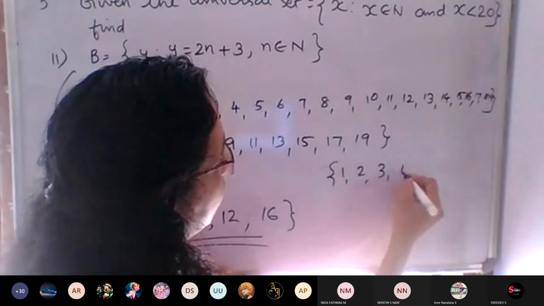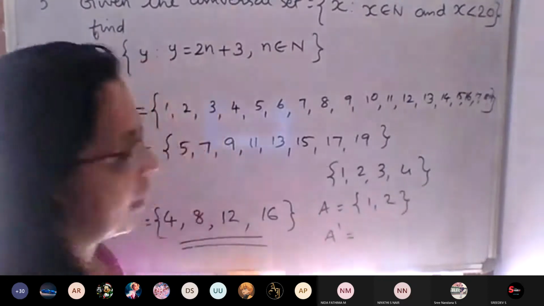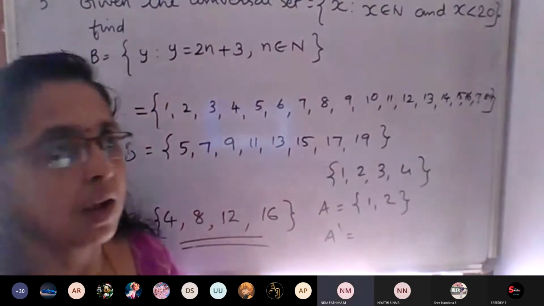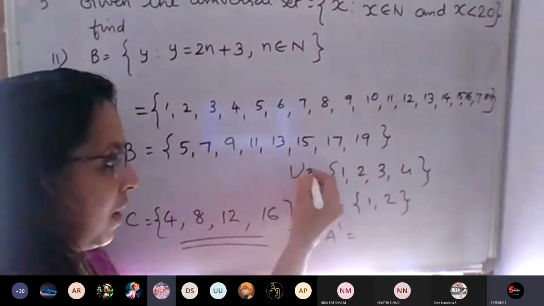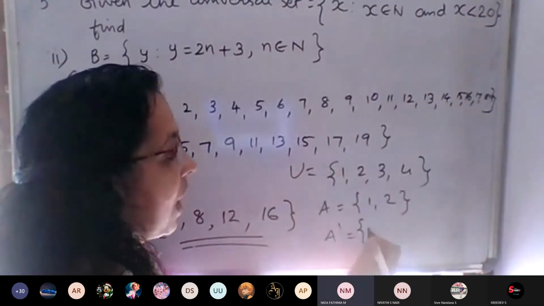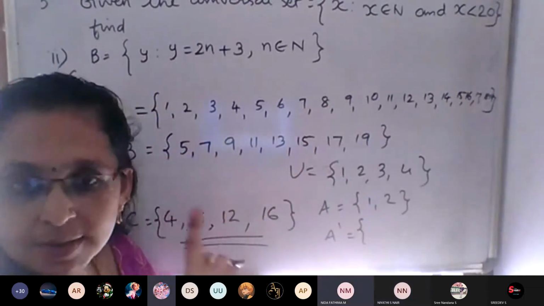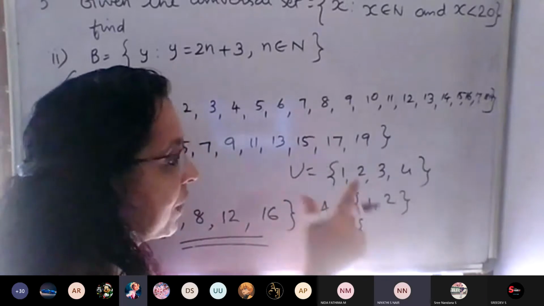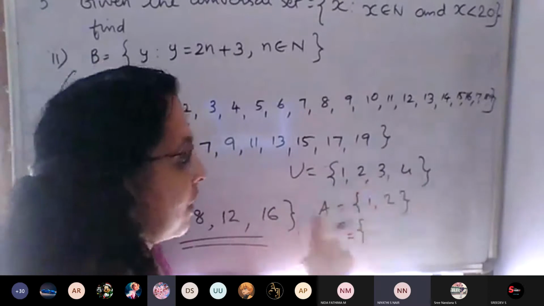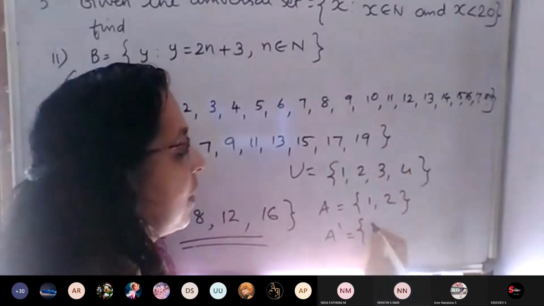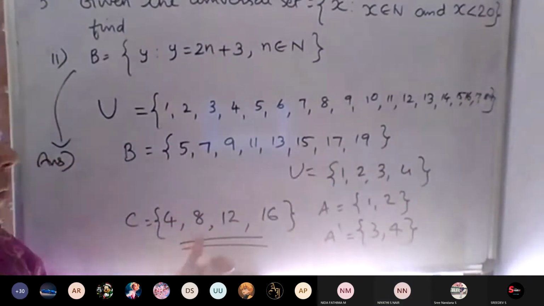Suppose the universal set is 1, 2, 3, 4 and A is equal to the set 1, 2. What about A complement? Think of my question. What did I say? Complement means 3 and 4. It should be in the universal set, but it should not be in set A. 1, 2 is there, so the balance, that is 3, 4, is A complement.